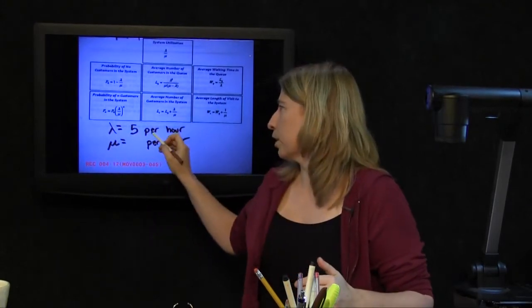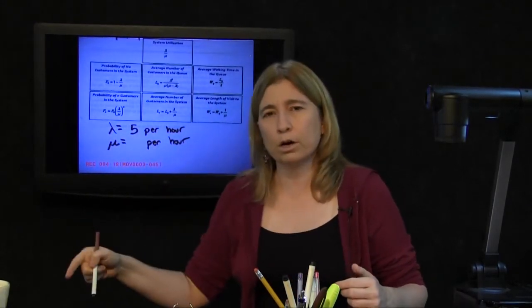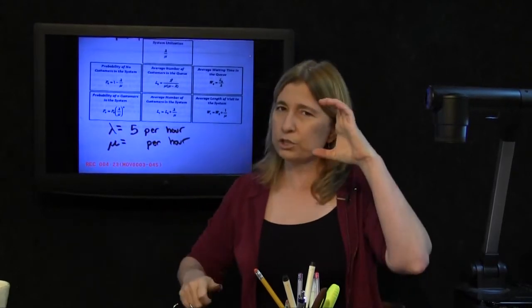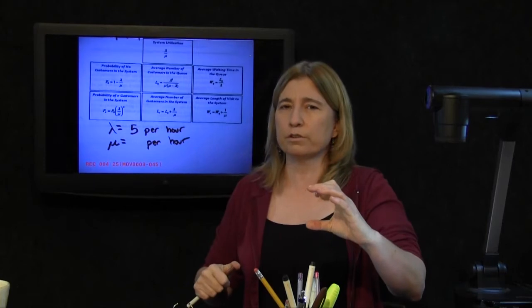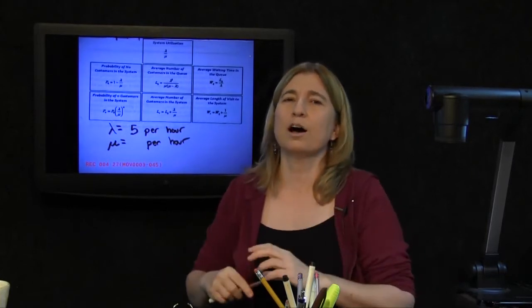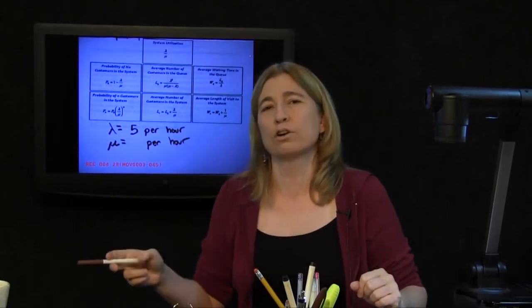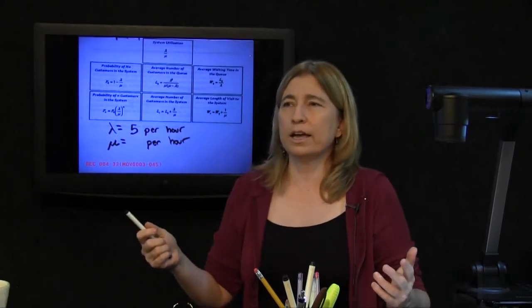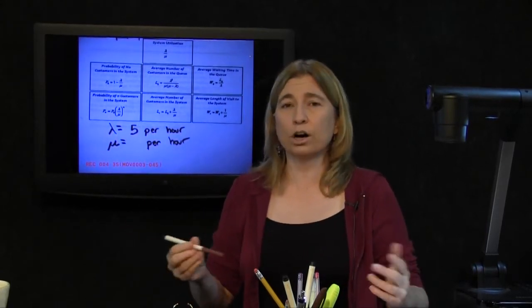Lambda was talking about 5 cars showing up per hour. This is just logic. That means that mu, the actual number that we use in the formulas, needs to tell us how many cars can be served in an hour. Well, we know that it takes 8 minutes to serve a car.